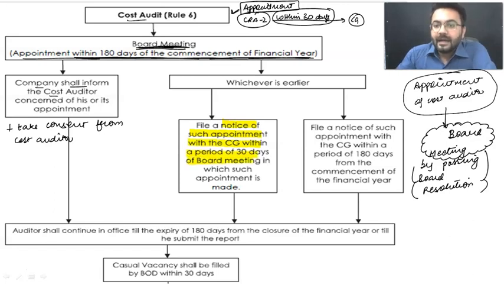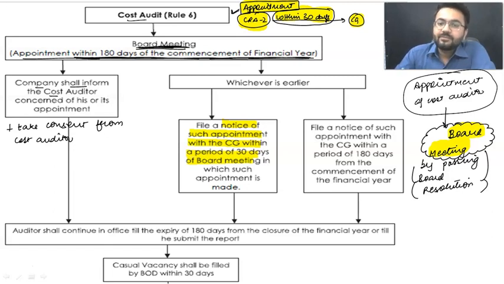As I was saying, if you have appointed a cost auditor in the board meeting, then from the date of appointment, within 30 days, you are going to file the notice with the central government, which is in CRA2. Got it? Understood? Please let me know if you are facing any difficulties with it.